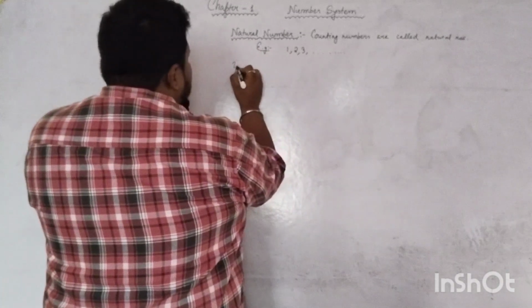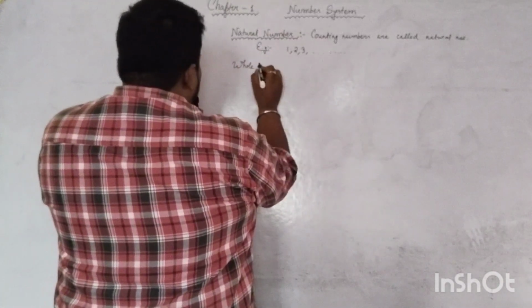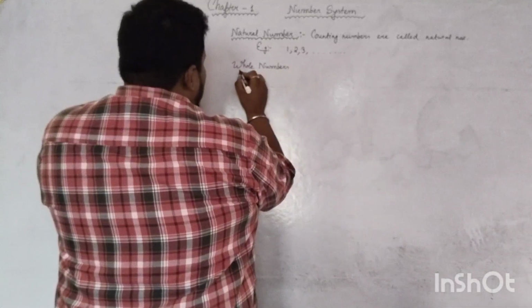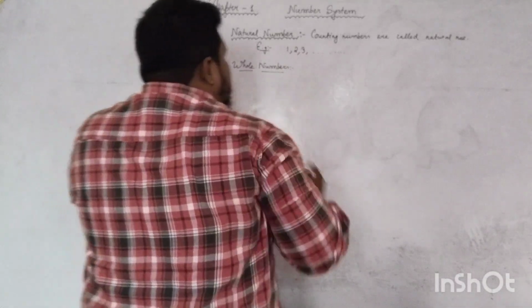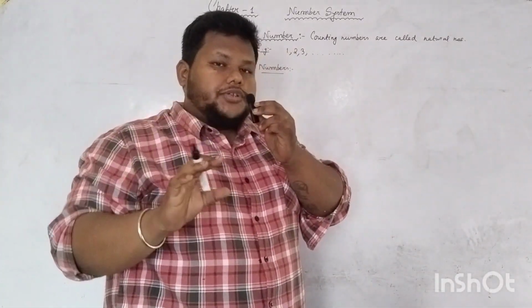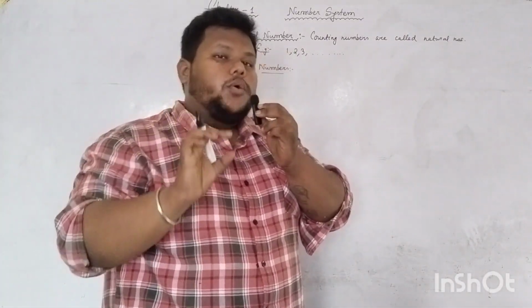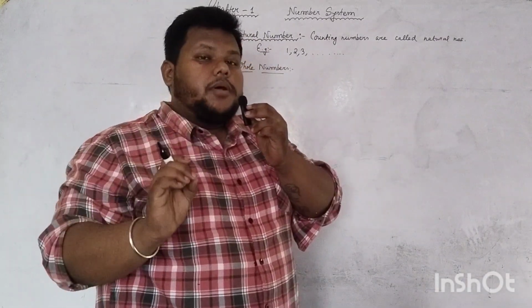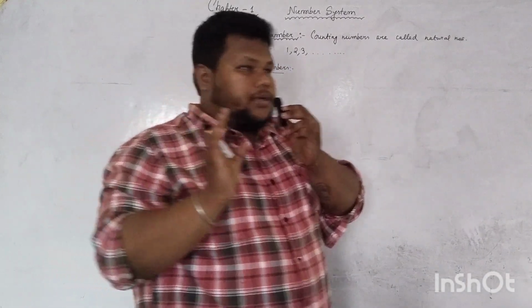So the next type of numbers are whole numbers. Now what are whole numbers? Natural numbers along with 0. If in the group of natural numbers we just started with 0, then that whole collection of numbers is known as whole numbers.